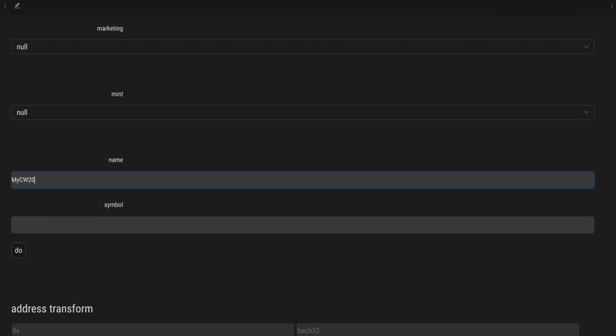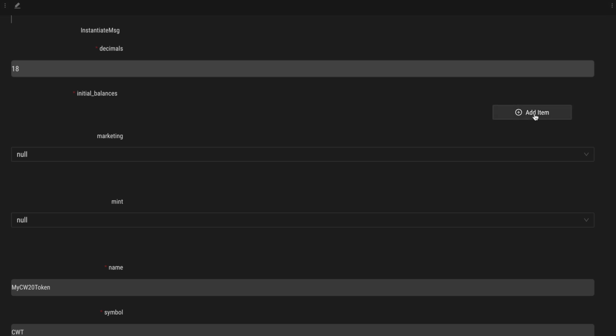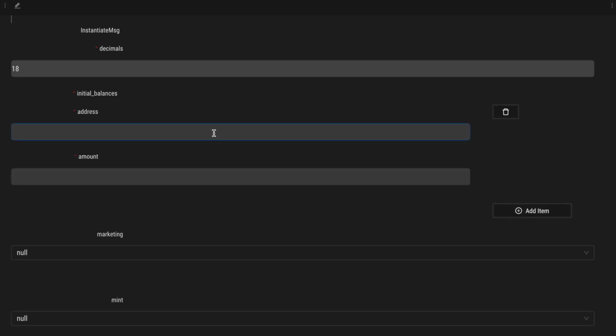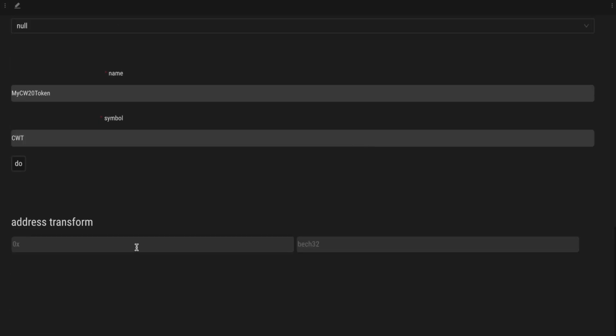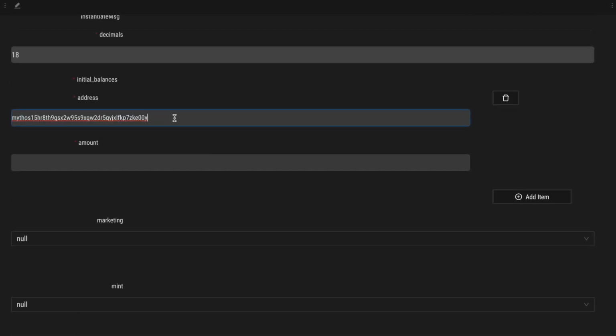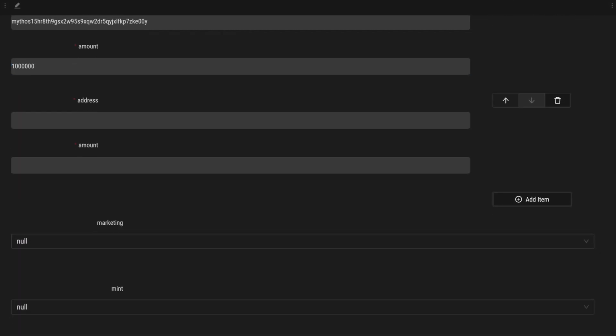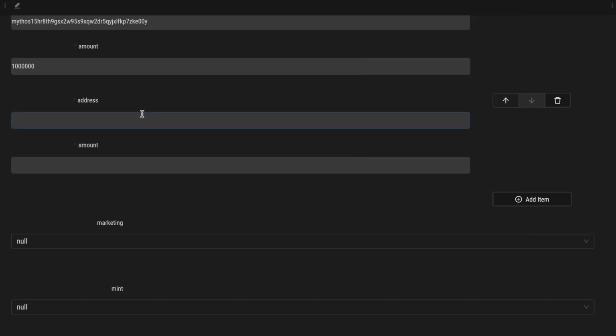My CW20 token, CWT. And we'll set some initial balances. This is for the MetaMask account that we are using. And another one for the Kepler account.